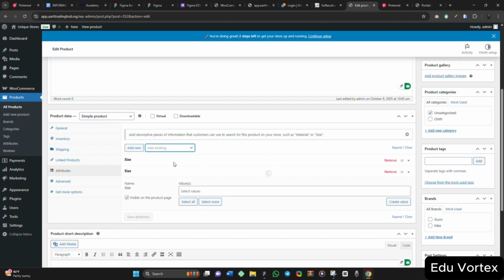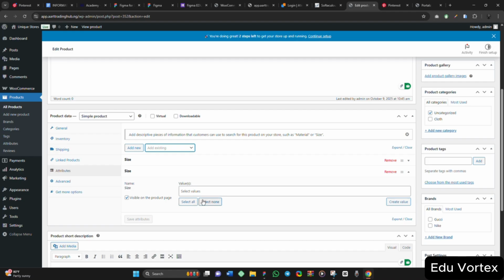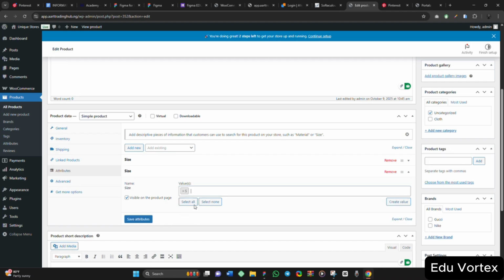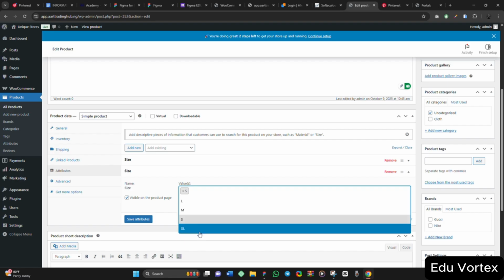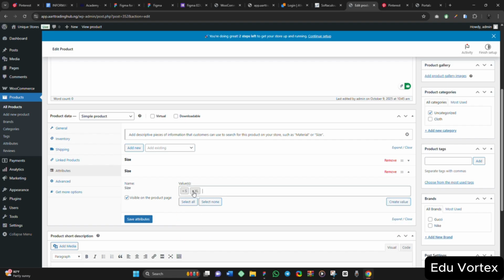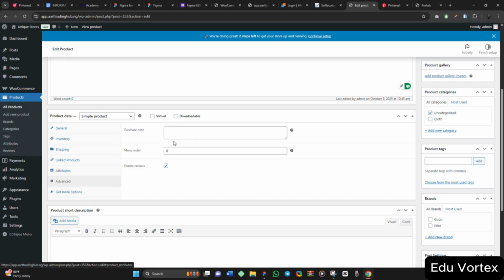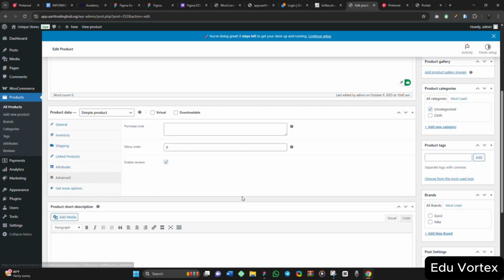I'll click on select values. I will click on this to select the values. I want to pick small and extra large. These two are what I want to pick. I'll click on save attributes. I have it. For this one, I'm going to remove this first one. For the advanced option, I will just leave all these.